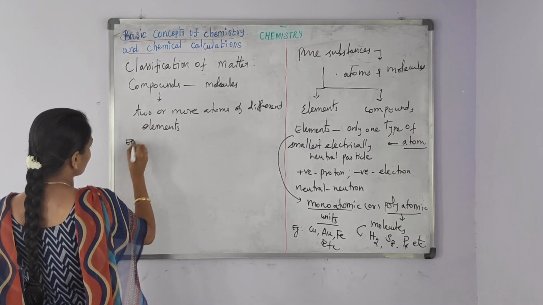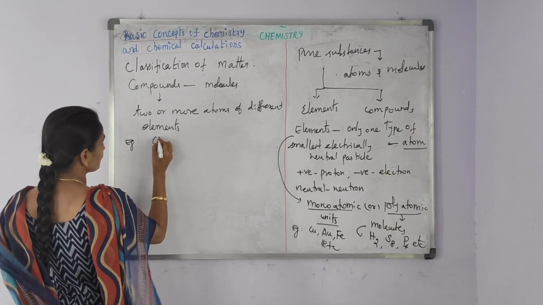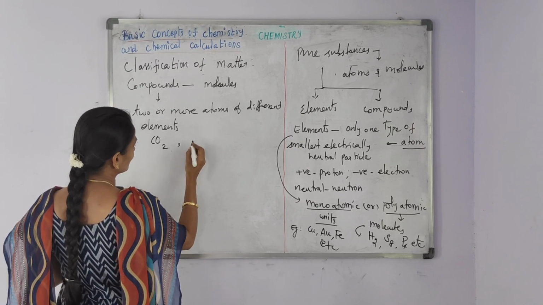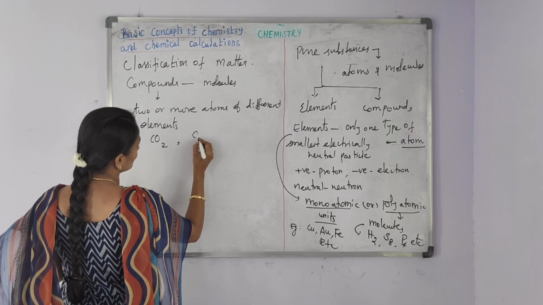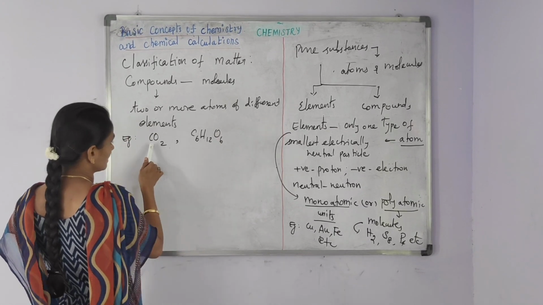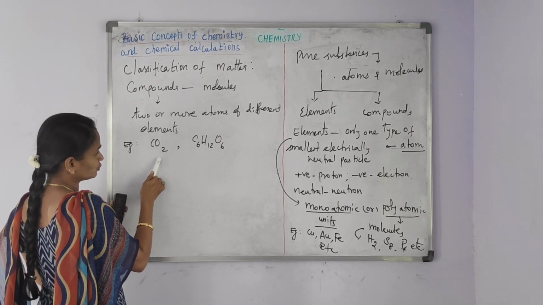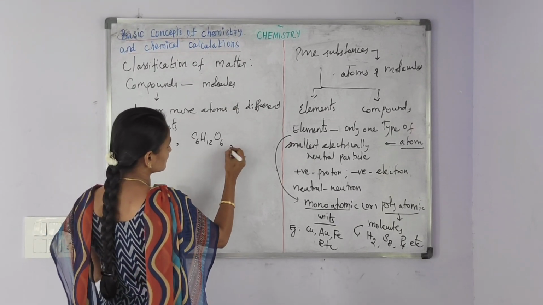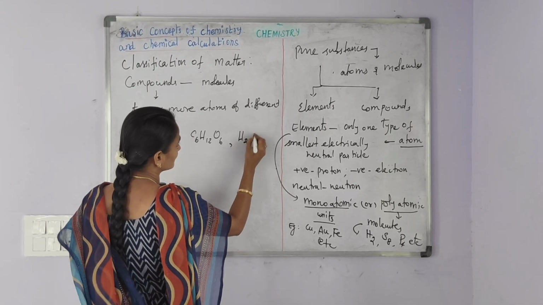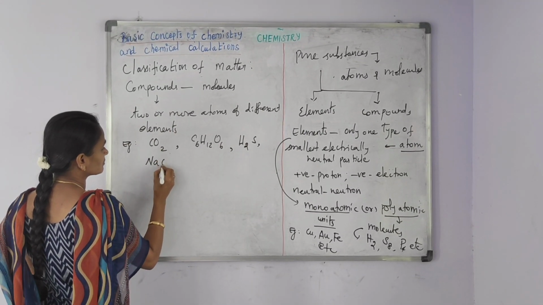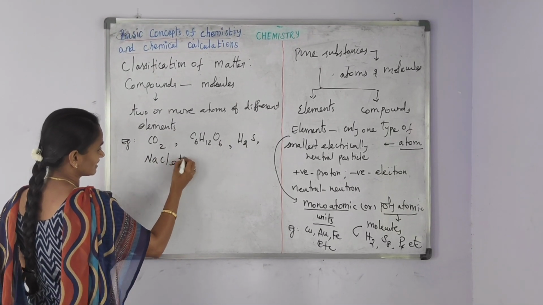The examples for compounds are carbon dioxide CO2, glucose C6H12O6, hydrogen sulfide H2S, and sodium chloride NaCl, etc.